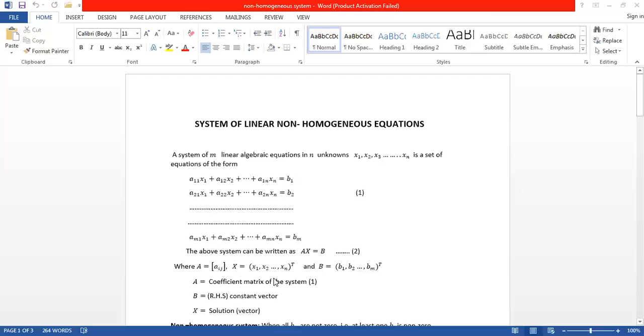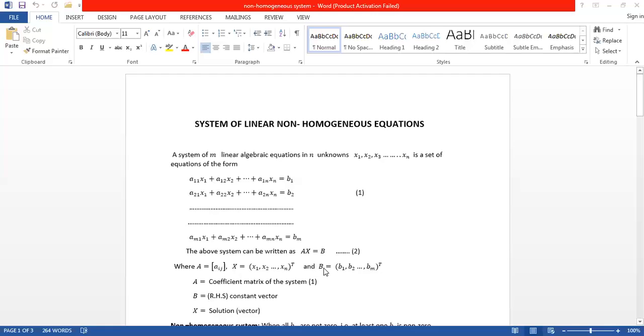A is equal to a11, a12, and so on, a1n; second row, a21, a22, and so on, a2n; and so on, am1, am2, and so on, amn. X is nothing but the unknown column matrix, x1, x2, and so on, xn.